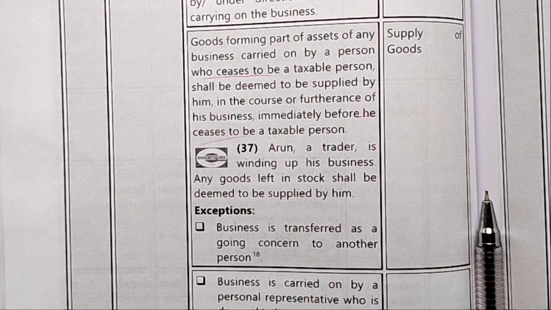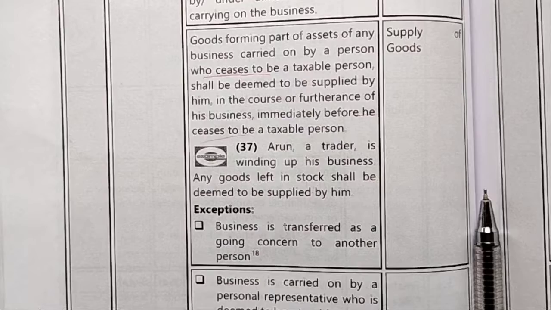There are some exceptions. The first one is, even though the person ceases to be a taxable person, the business is a going concern. That means the business doesn't cease. So, where the person ceases to be a taxable person but the business is ongoing, in such cases this rule will not be applicable. So it is an exception to this case.